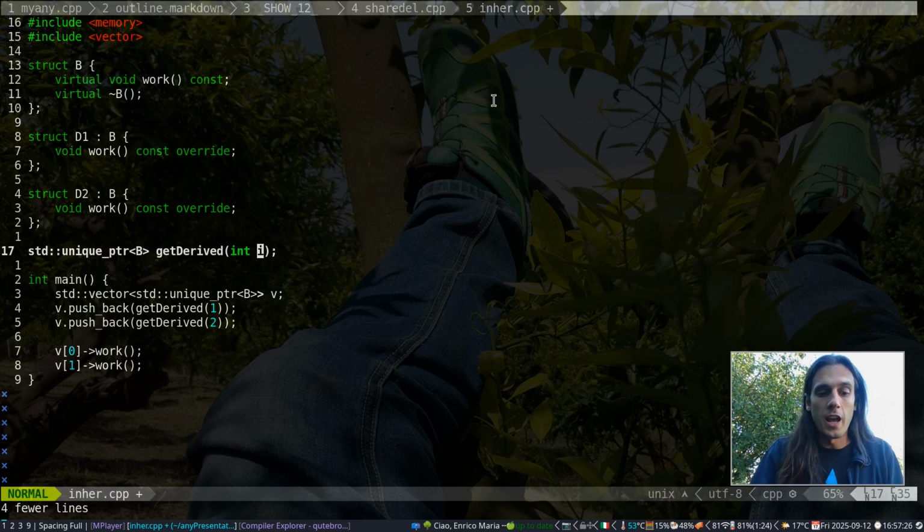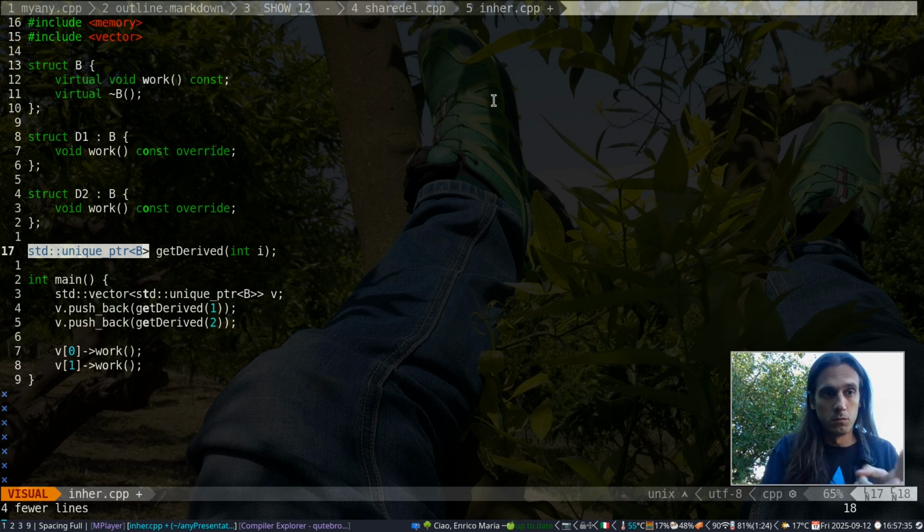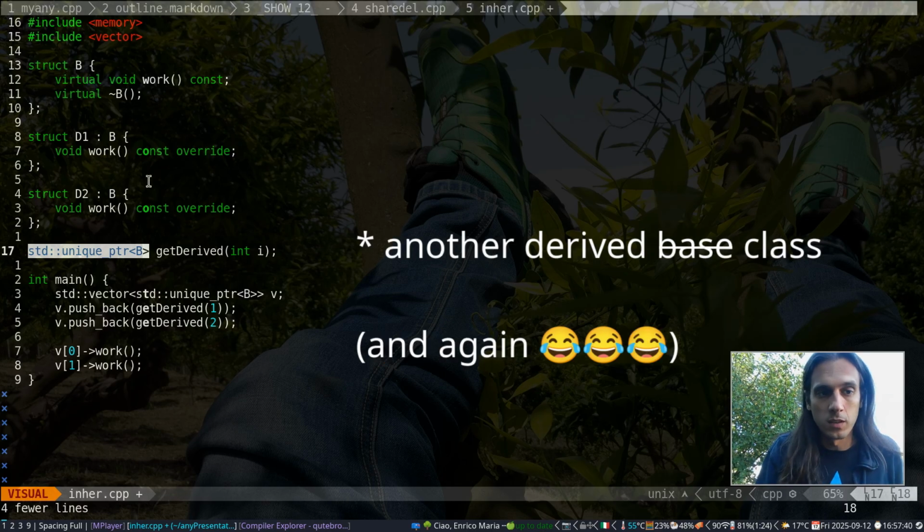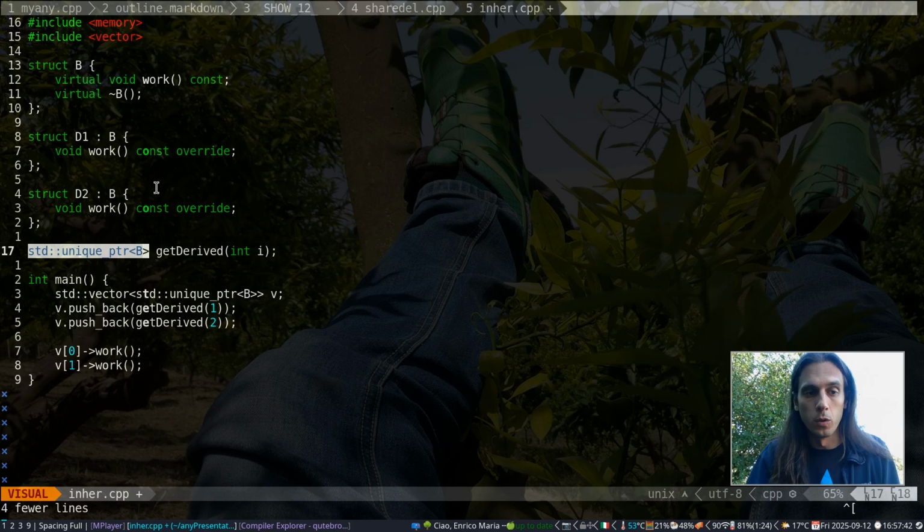So it could return, through the unique pointer to the base class, an object of the base class, an object of one of these two derived classes, or even an object of another derived class defined somewhere else. You don't know. So this is the function that is erasing the type.